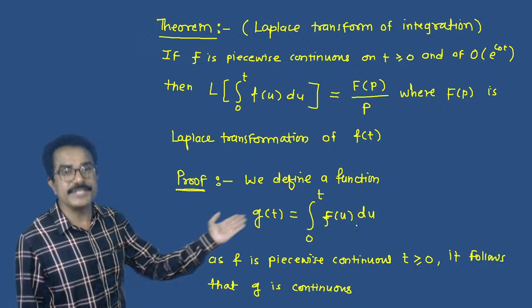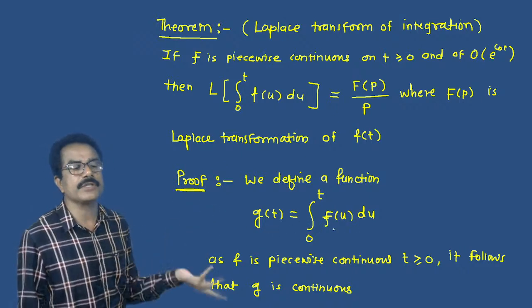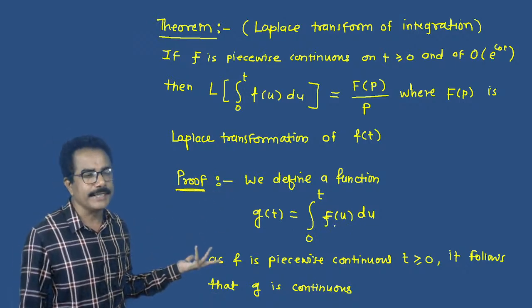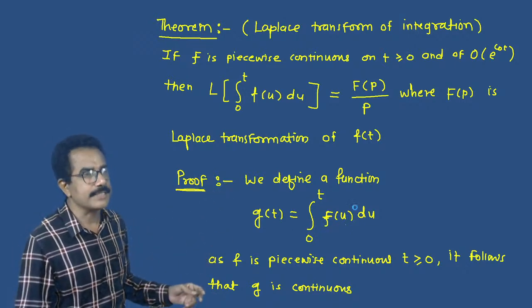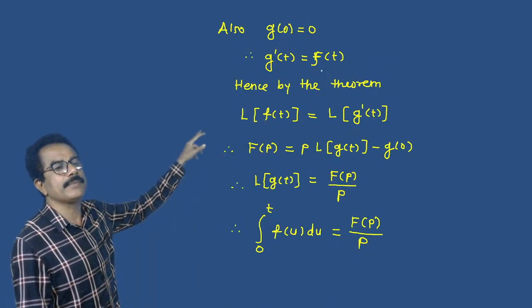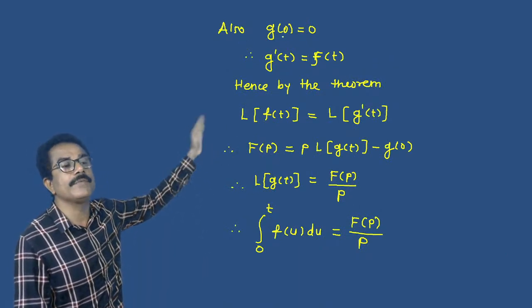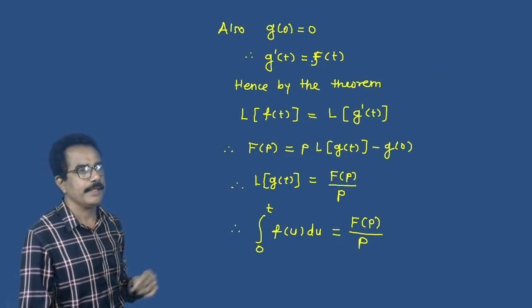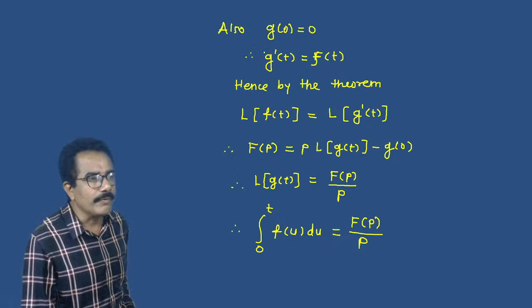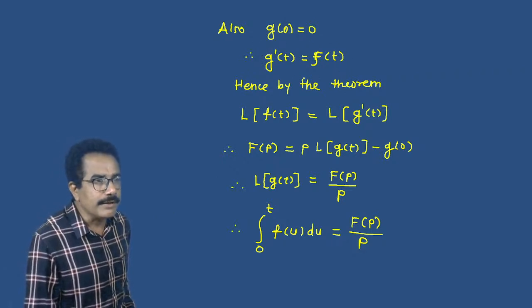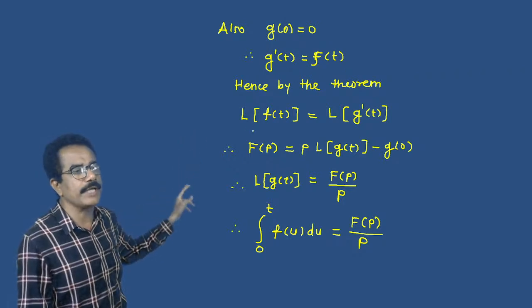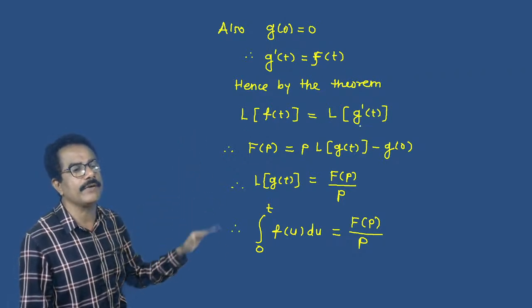If we differentiate this, then g dash of t is equal to f of u, but limits are from 0 to t, so we can write f of t. Thus g dash of t is equal to f of t when g of 0 is equal to 0 according to the initial condition. Hence, by the theorem, now we can apply the Laplace transformation of this function. So L of f of t is equal to L of g dash of t.